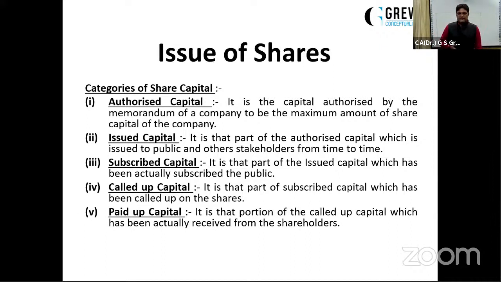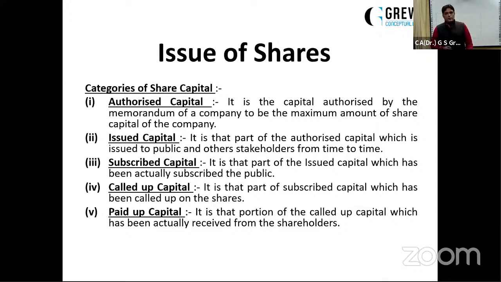And last but not the least is our paid up capital. It is that portion of the called up capital which has been actually received from the shareholders. Mind it, paid up capital means called up less calls in arrears. I'm not adding calls in advance in it. Calls in advance is not a part of share capital. It is a current liability for the company. Till the date the company makes that call, it is a part of current liability, which you will understand in the next part of this webinar series. But paid up capital is called up capital less calls in arrears.